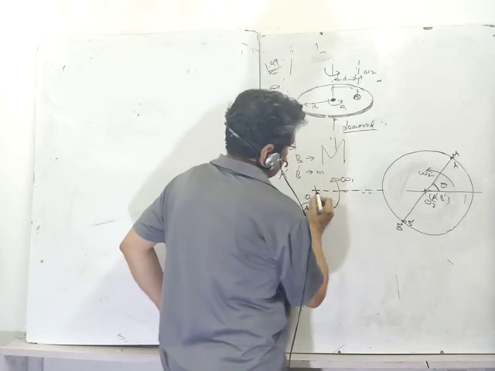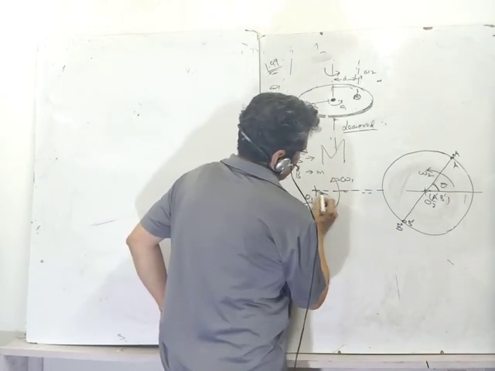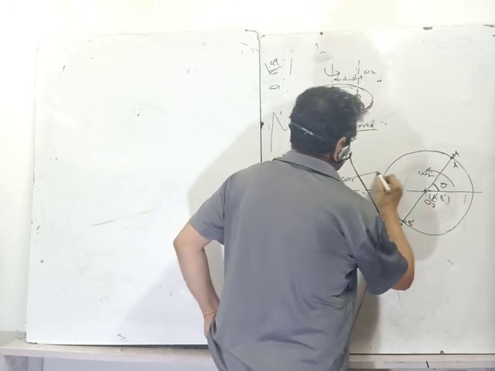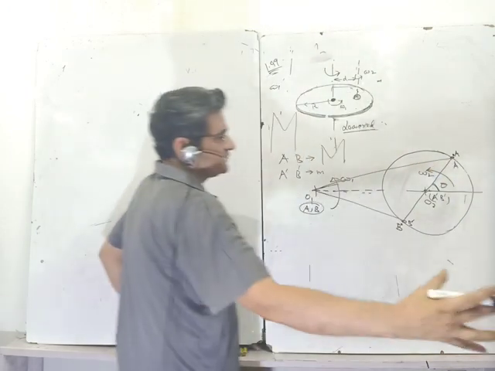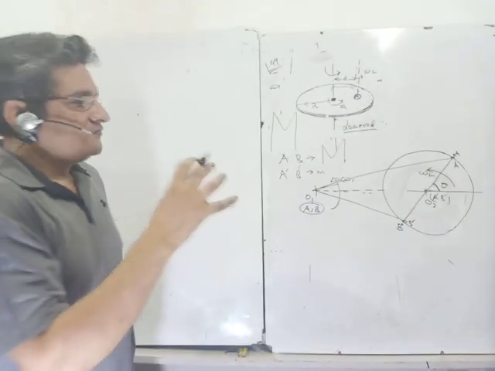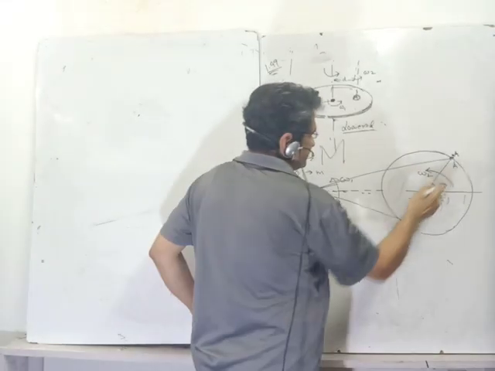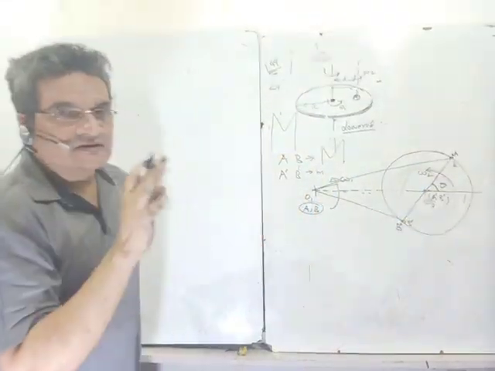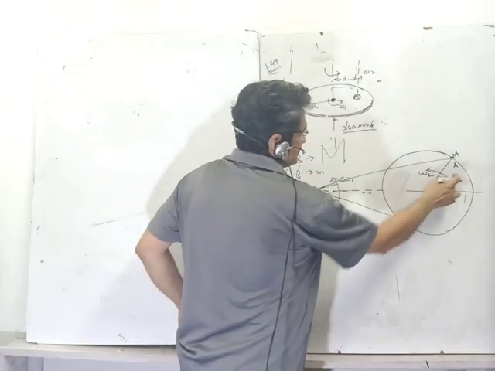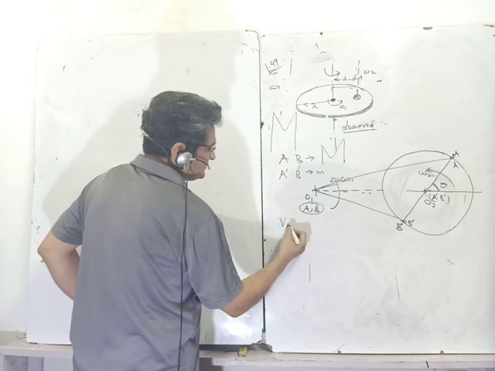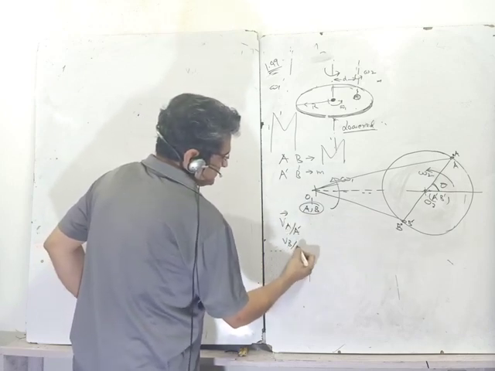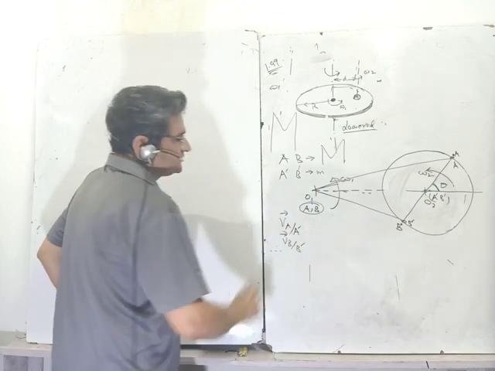Now I want to know the absolute velocity of all these points. When I know the absolute velocity, meaning in the fixed frame somebody is watching, he will measure the velocity of each of these points. Once you measure the velocity of A and A dash, B and B dash, only then you can say what is the relative velocity. I want to find the relative velocity of A with respect to A dash and B with respect to B dash. These 2 velocities I want.